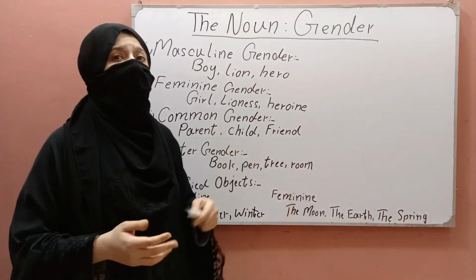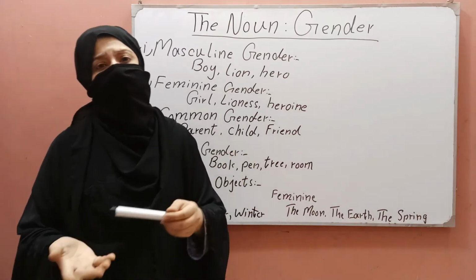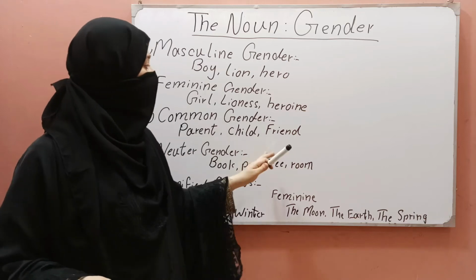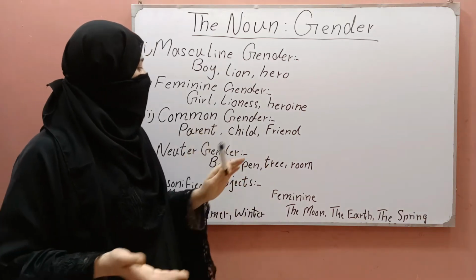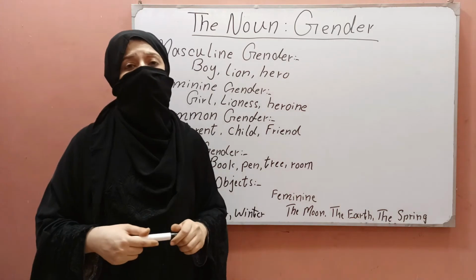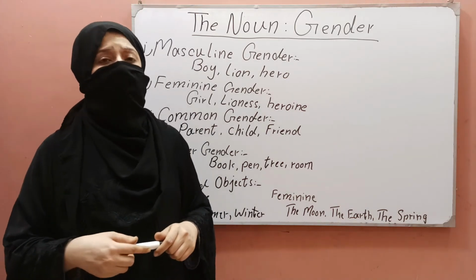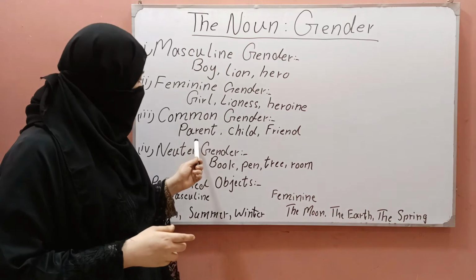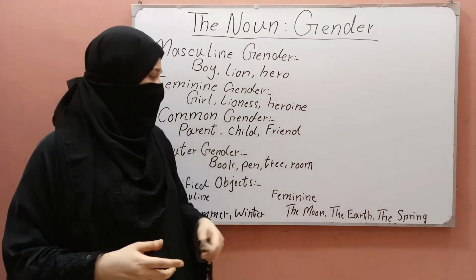And friend we can use for both kinds of friend, whether it is boyfriend or girlfriend. We can use these for both genders, either female or male. We can use parents for both, child for both and friend for both.